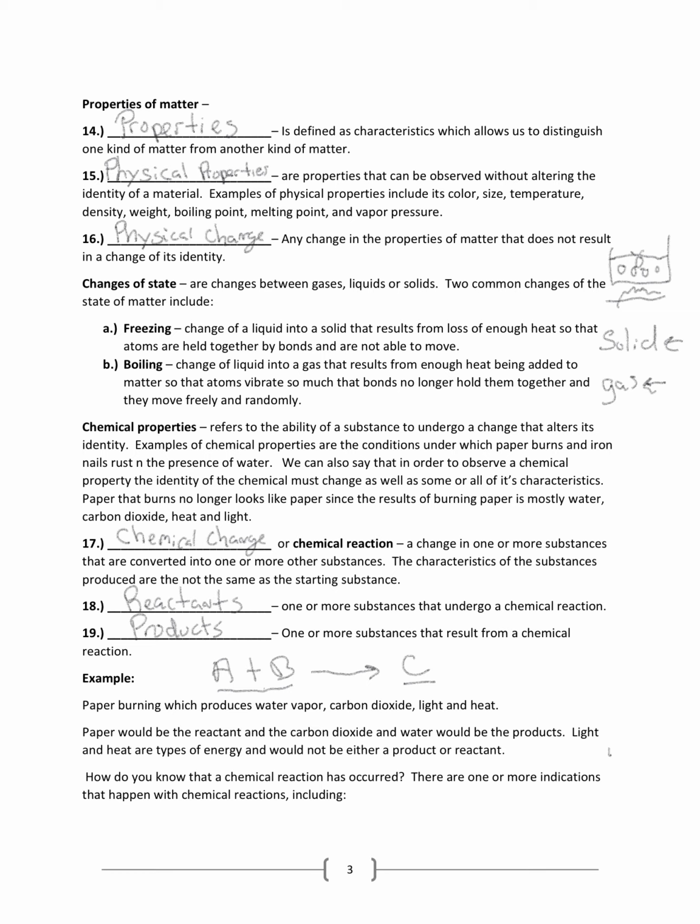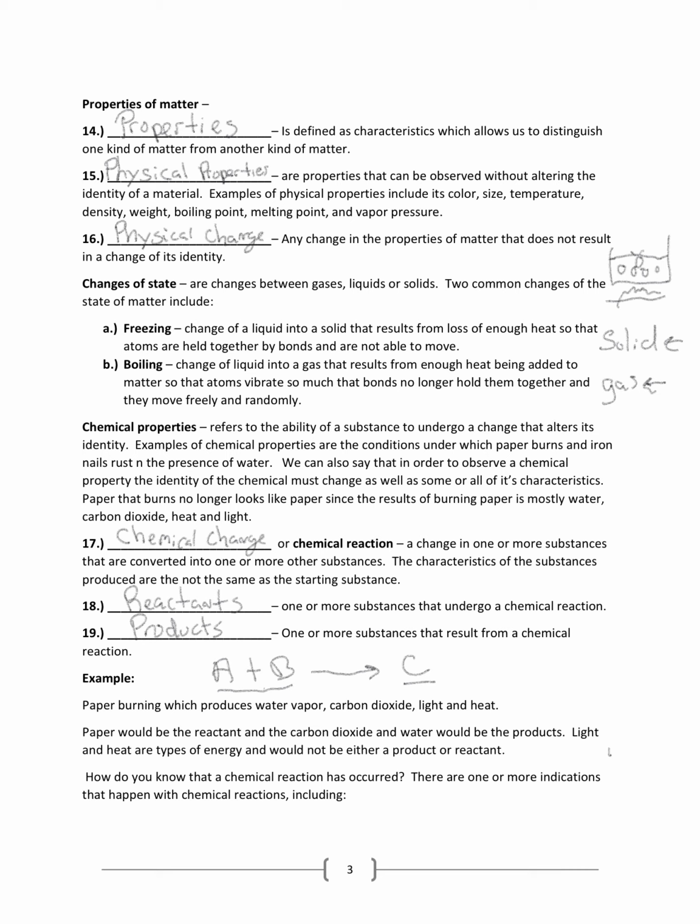So for example, paper burning, which produces water vapor, carbon dioxide, light, and heat. Paper would be the reactant, and carbon dioxide and water would be products. Light and heat are types of energy and would not be either a product or reactant because it's energy.